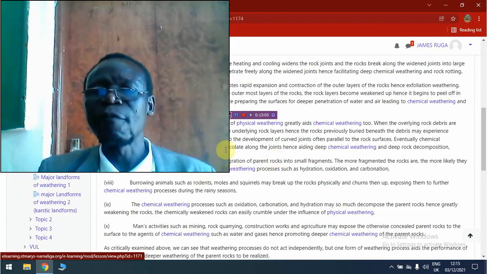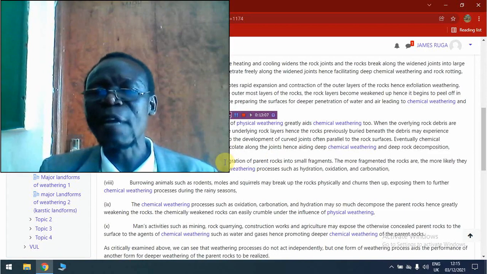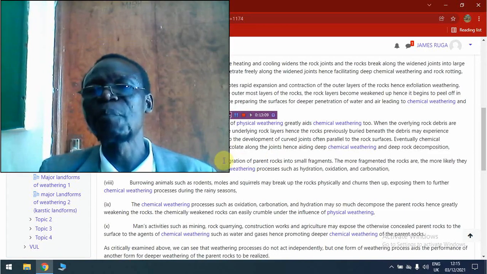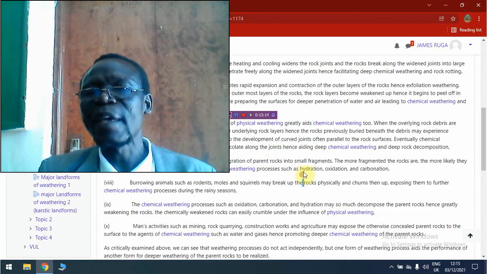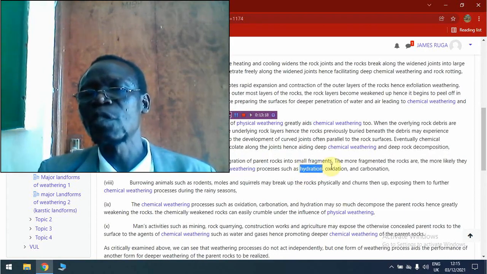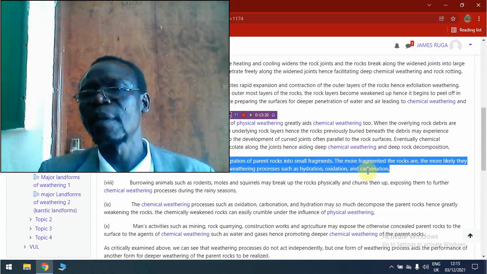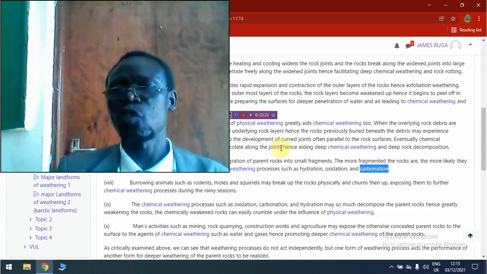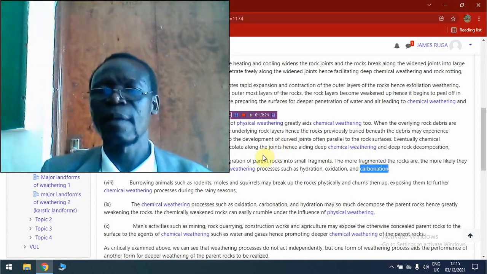So the rock fragments can easily fracture. The rock fragments which have been broken down by means of physical weathering can easily be broken down by the process of hydration, the process of oxidation, and the process of carbonation, which are chemical weathering processes.